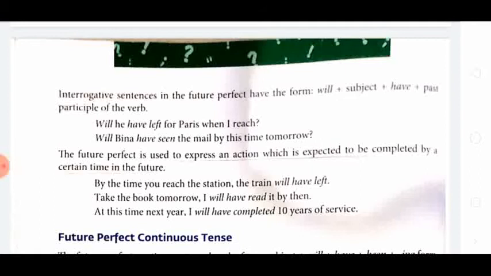Take the book tomorrow, I will have read it by then. Take the book tomorrow, I will have read, means tomorrow I will have read it. This reading of the book, that action may be completed tomorrow.